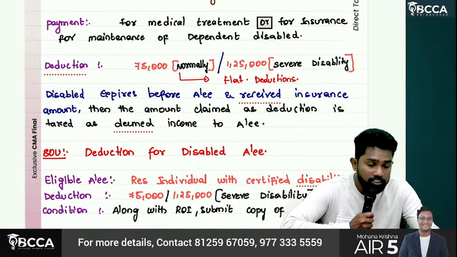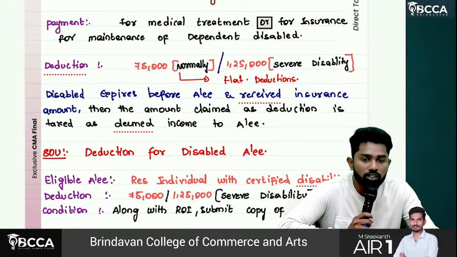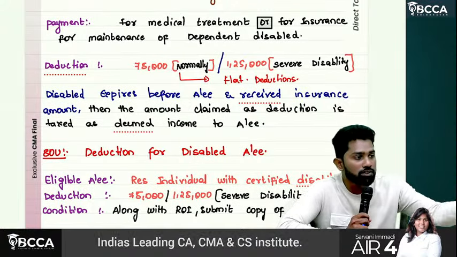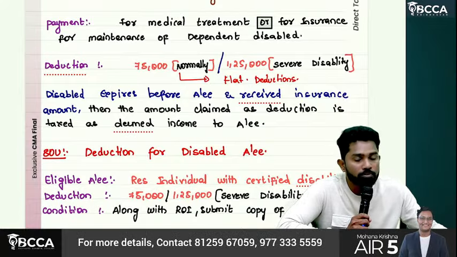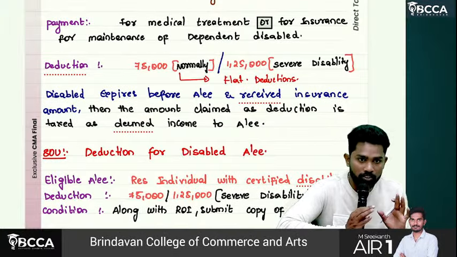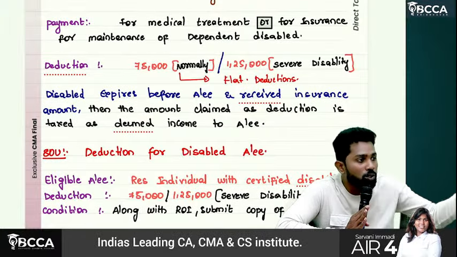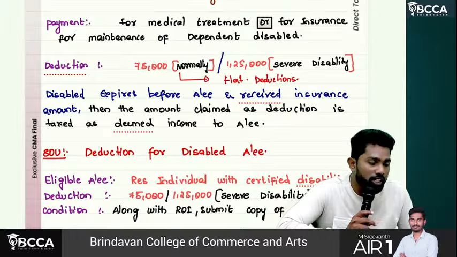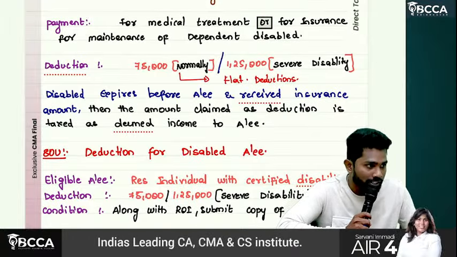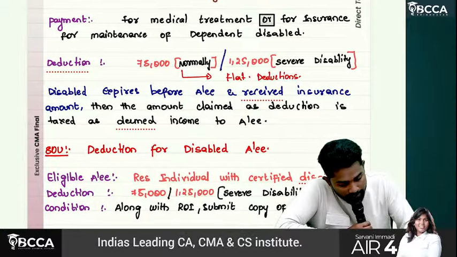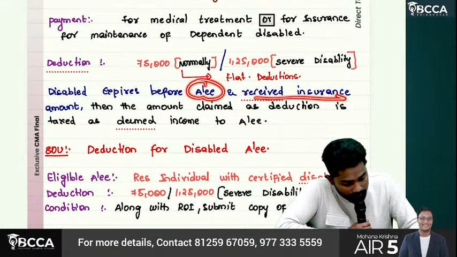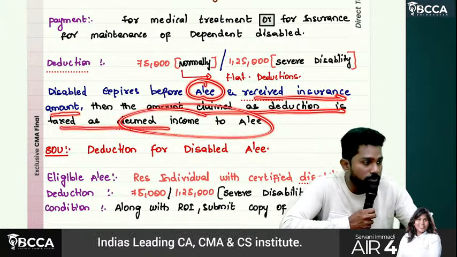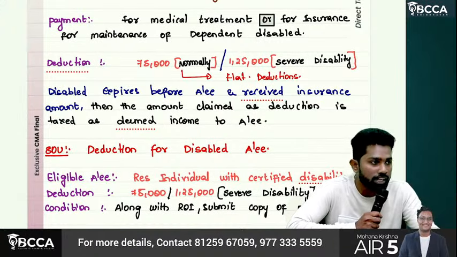Sir, for the disabled, insurance has been taken. But what happened? The disabled person expired before SSE. Sir, insurance is paid for whom? The disabled life after expiry of SSE. I mean, the worry of SSE is, once he expires, how will the disabled dependent survive? That's why he has taken an insurance policy. But the disabled person expired before SSE. In such a case, if the disabled expires before SSE and the insurance amount is received, then the amount claimed as deduction is taxed as deemed income of SSE. That insurance amount he gets will be taxed to SSE.